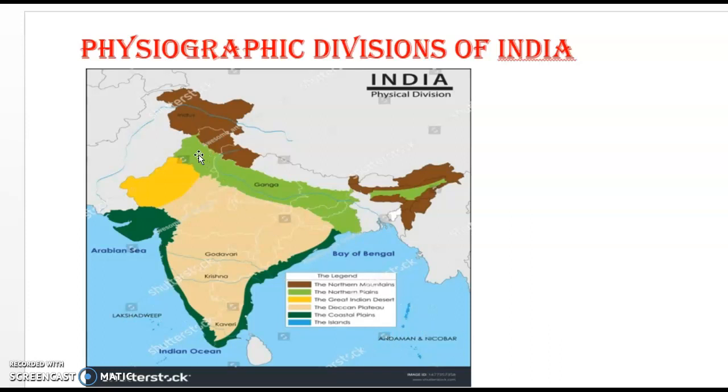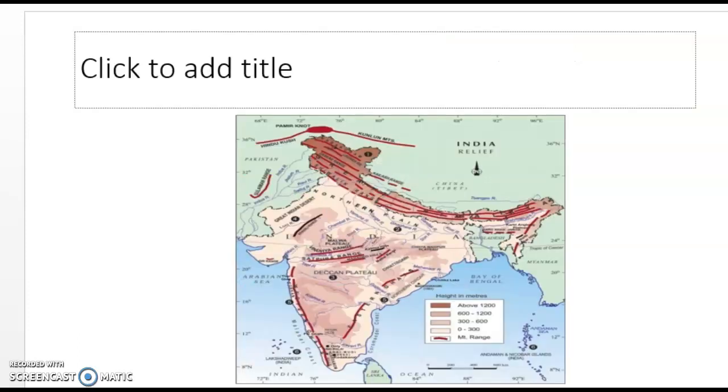So in this video I'll discuss the northern plains only, as some of you have requested a video on this, right? So let us discuss this one. Northern plain is a land. It's a plain between the northern mountain in the north and Deccan Plateau in the south, right? So this region consists of the interplay between three major rivers. These are Indus, Ganga and Brahmaputra and their tributaries.